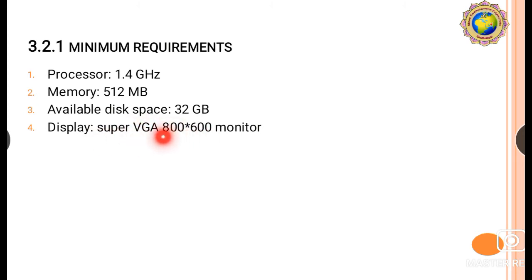The display is an 800 by 600 monitor. So the processor is 1.4 gigahertz, memory 512 megabytes, available disk space 32 gigabytes, display Super VGA 800 by 600 monitor.